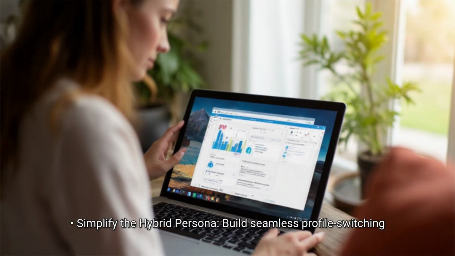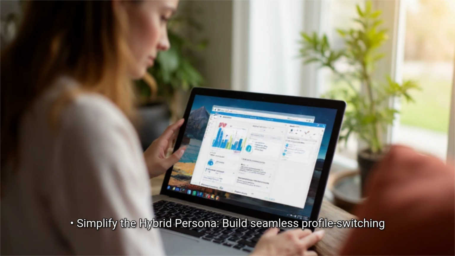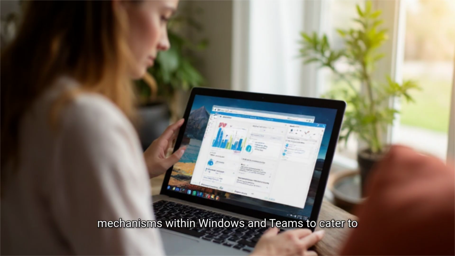Simplify the hybrid persona. Build seamless profile switching mechanisms within Windows and Teams to cater to the massive segment of users who use the exact same device for remote work and personal life.